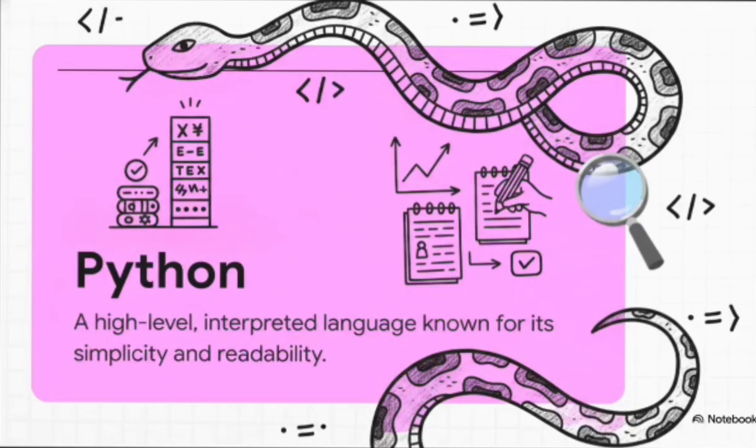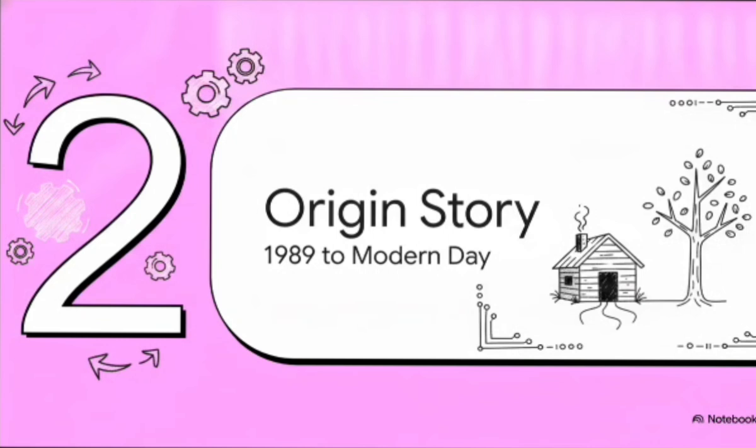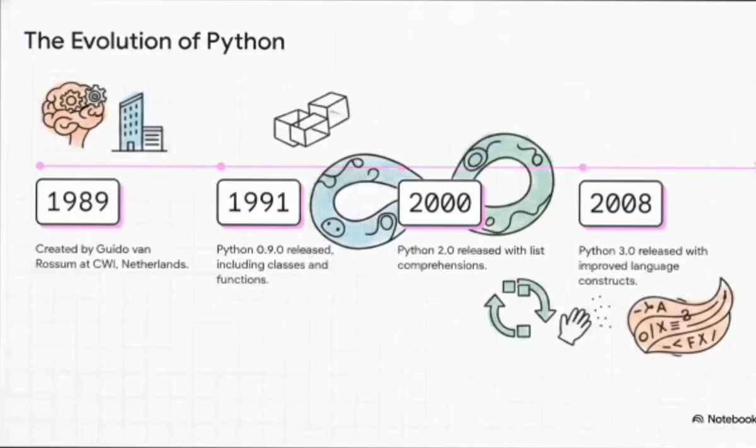You write a line of code, the interpreter reads it, and boom, it acts on it immediately. This makes testing and writing code incredibly fast and honestly just super fluid. Section 2. Origin story. From 1989 to modern day. Let's take a look at this timeline.